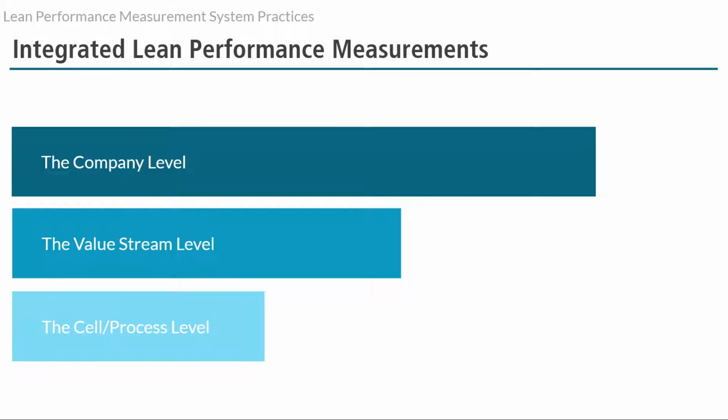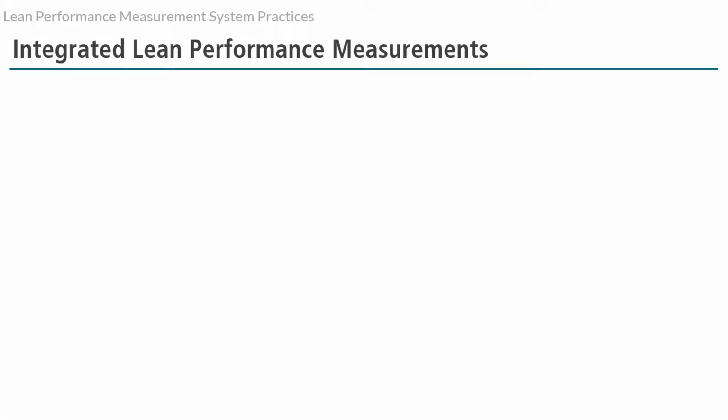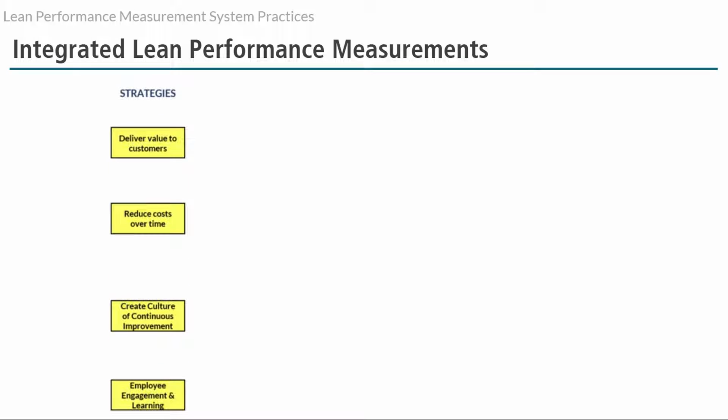The three different levels of integrated lean performance measurements are the company level, value stream level, and cell process level. The best way to ensure that all measurements line up with the overall company strategy is to design the lean focus measurements using a performance measurement linkage chart. A linkage chart is built by a cross-functional exercise, including senior management, lean leadership, operations, and other key managers.